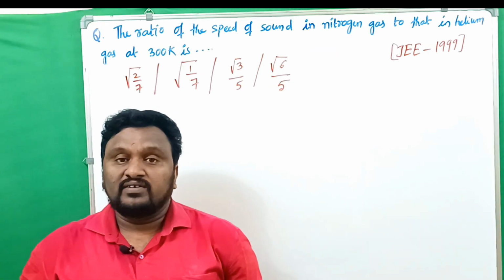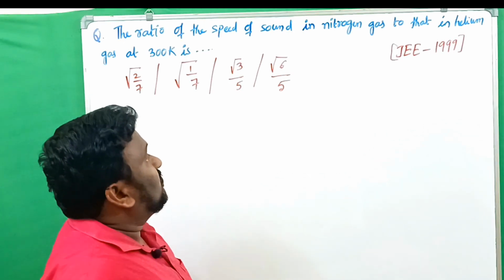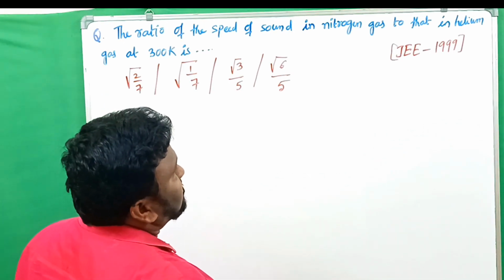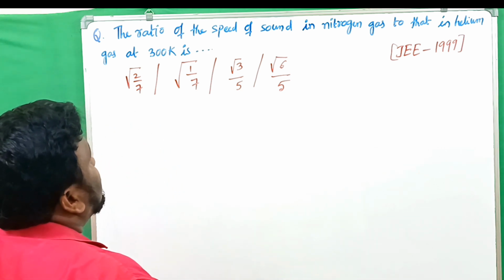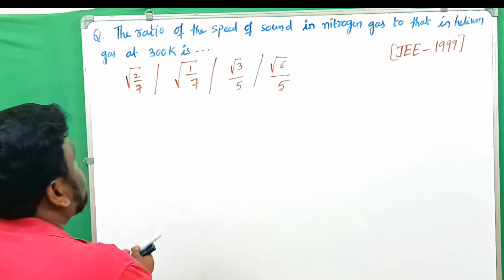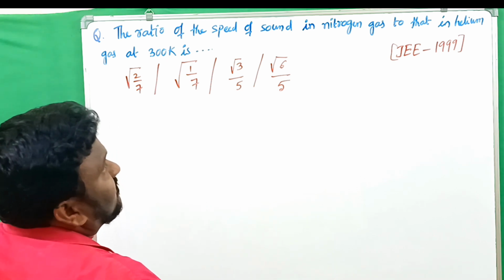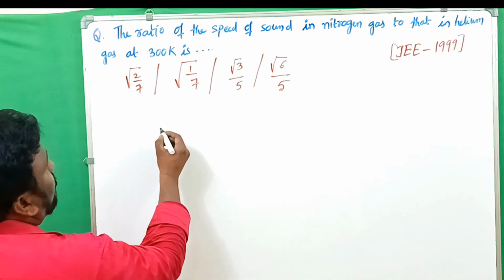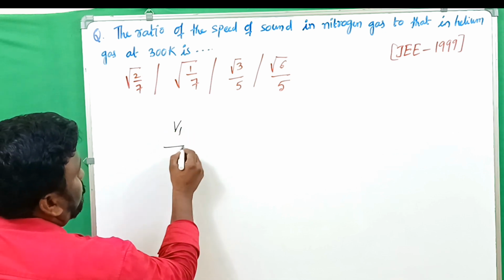Let's see one previous question asked in the JE 1999. Let's see that the ratio of the speed of sound in nitrogen gas to that in helium gas at 300 Kelvin is. The ratio of speed of sound in nitrogen gas to that in helium gas. So simply what you have to find out, ratio of speed of V1 by V2.